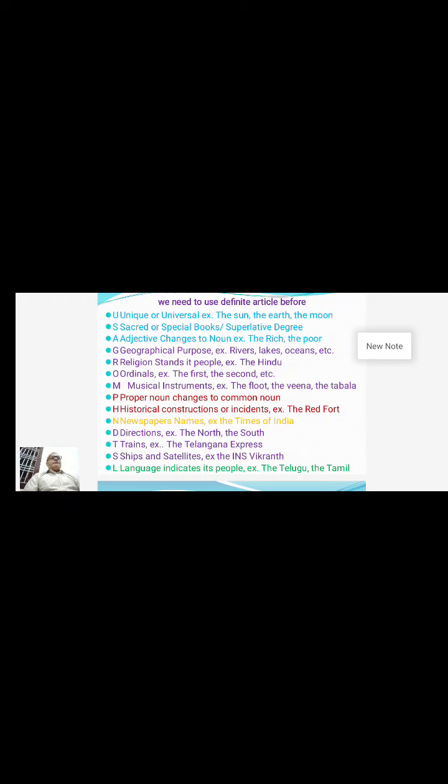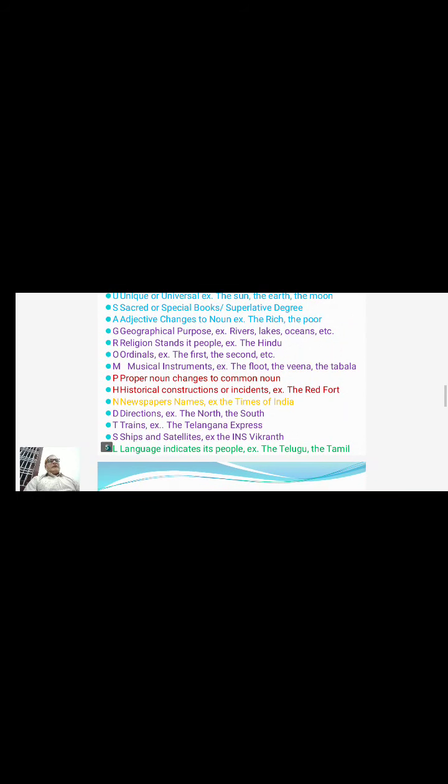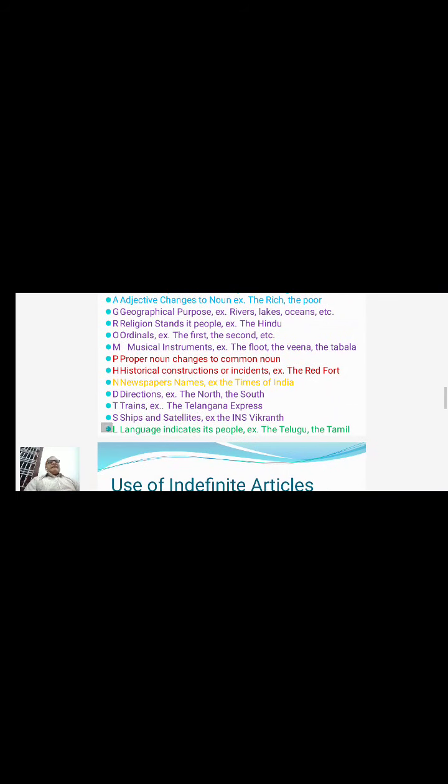Here, before Sachin, we use the definite article. The Sachin is becoming common now; when we use the definite article in front of Sachin, the Sachin becomes a cricketer. In such a way we make a proper noun a common noun using the definite article.